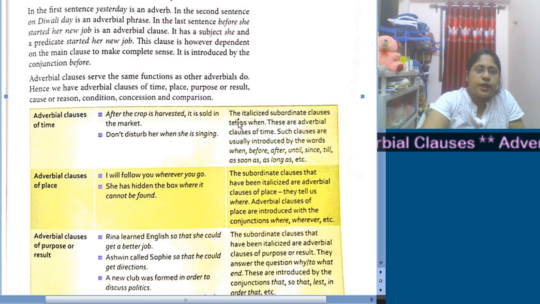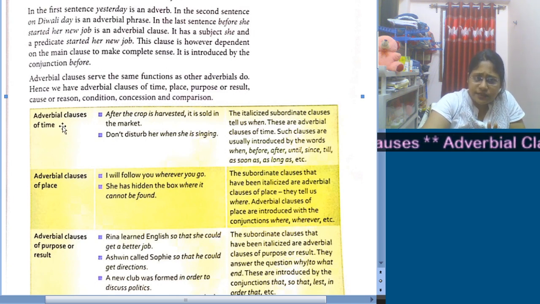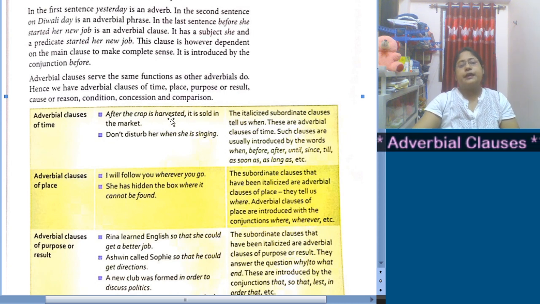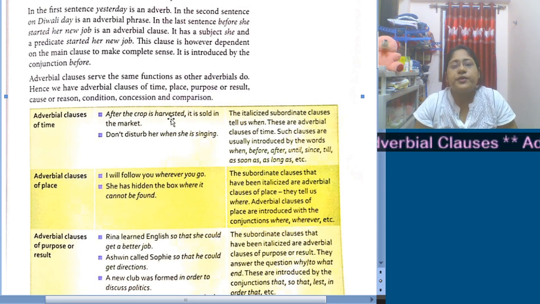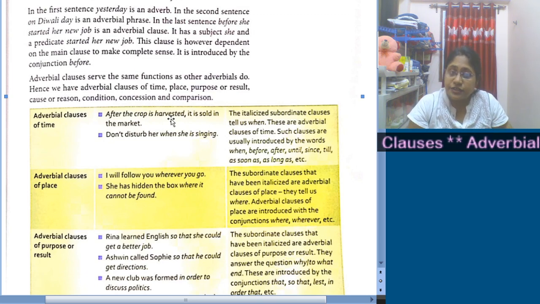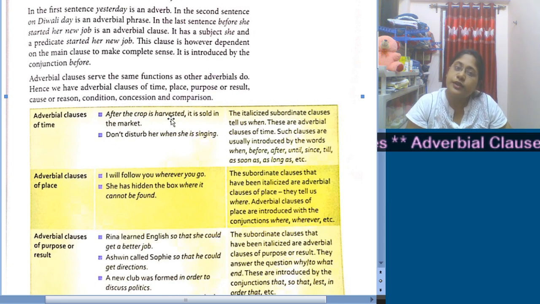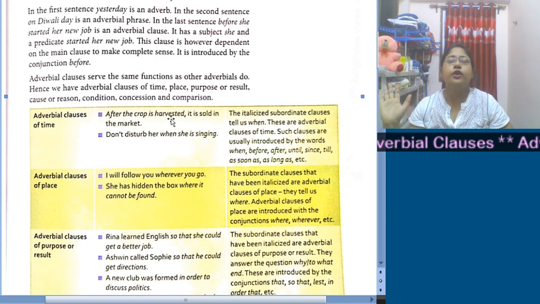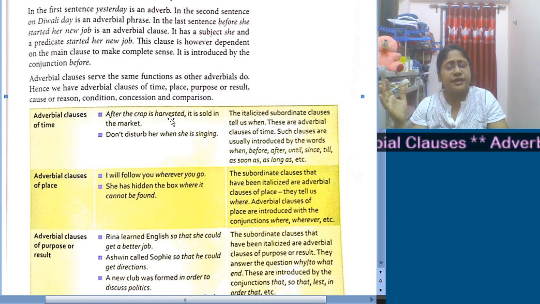Now let us focus on the first part, adverbial clauses of time. Here two examples are given. After the crop is harvested, it is sold in the market. So from it is sold in the market, this part can stand alone. It is sold in the market.